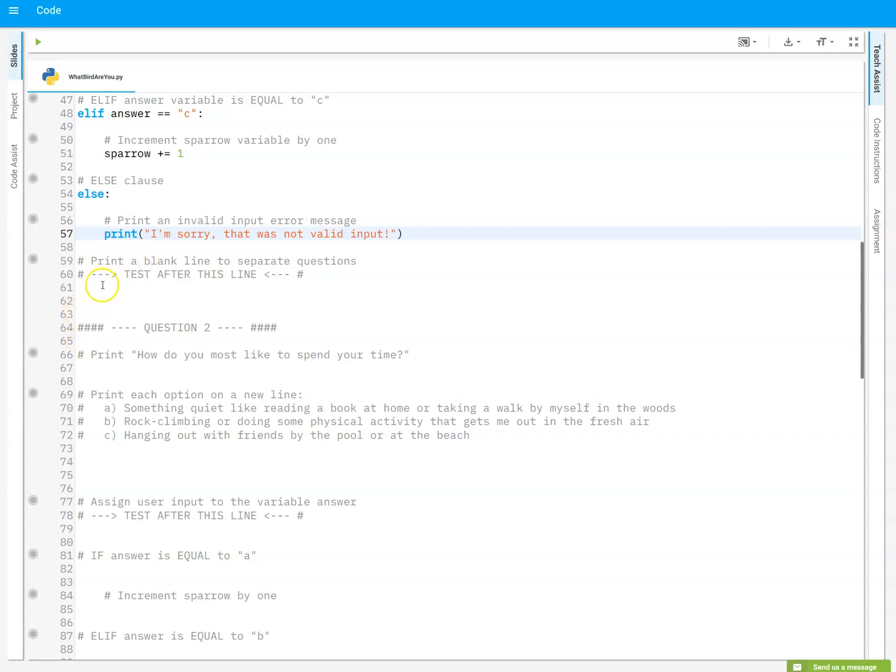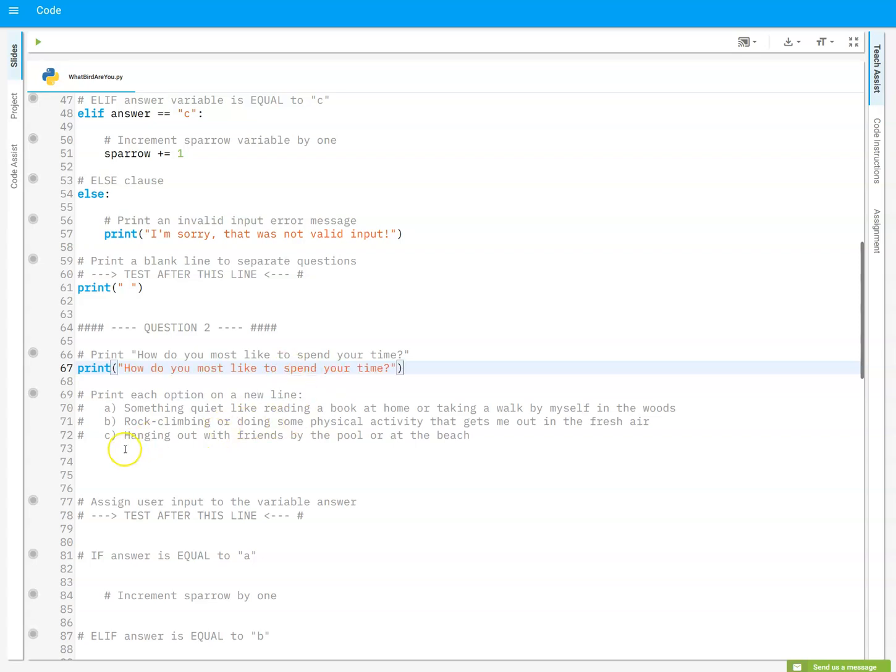And this also says print a blank line. So we'll go print like that. I usually put a space. Probably not necessary, but I've always been doing that. So this will make me a blank line. So then we have question number 2. So question number 2, I'm going to just do print.